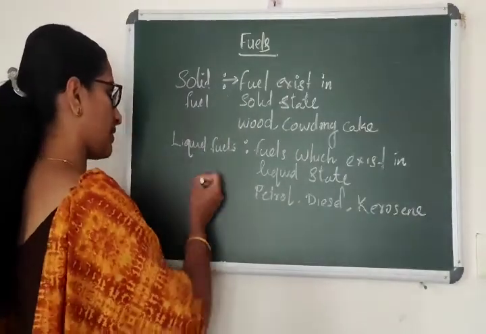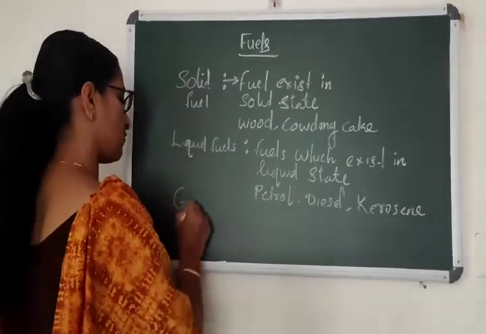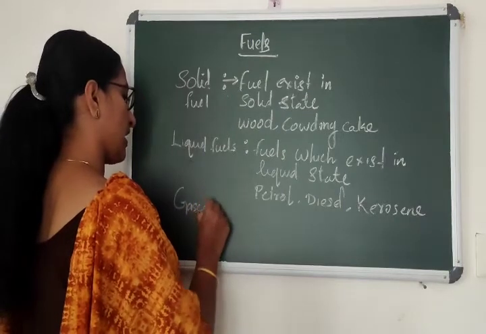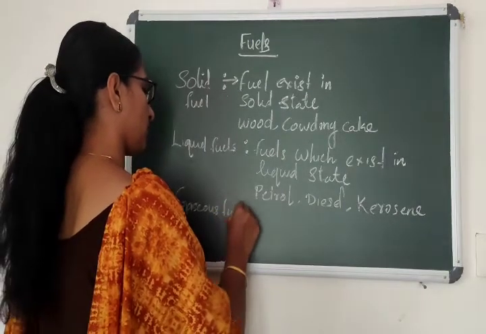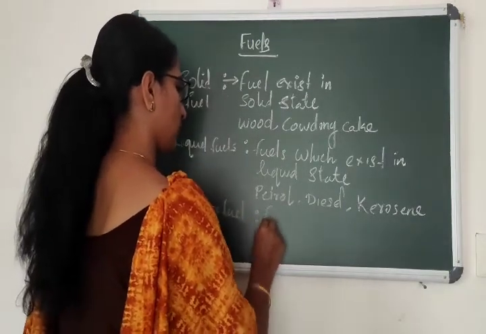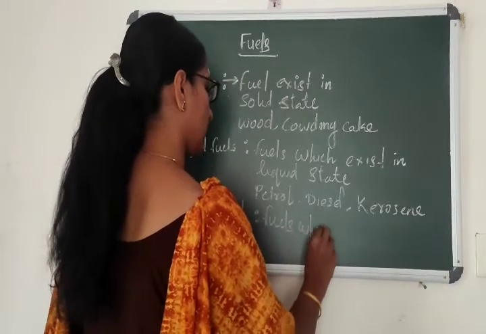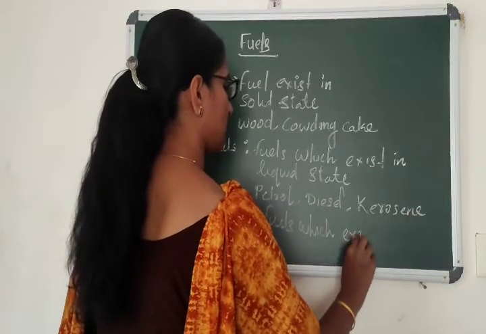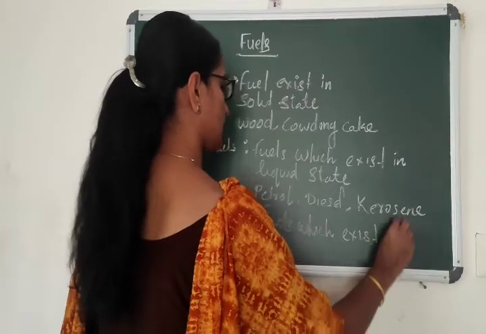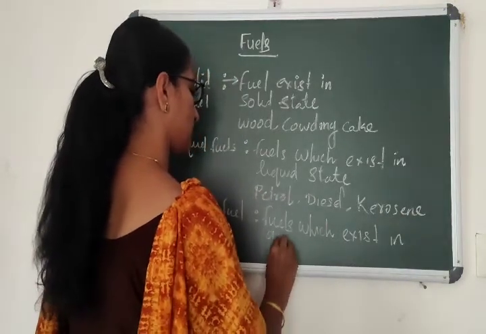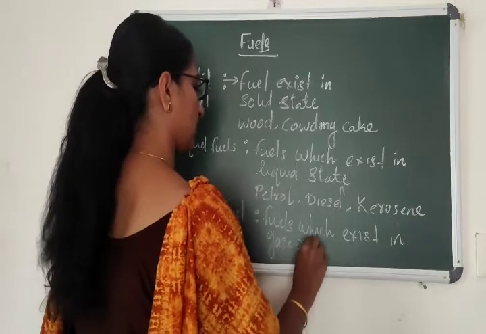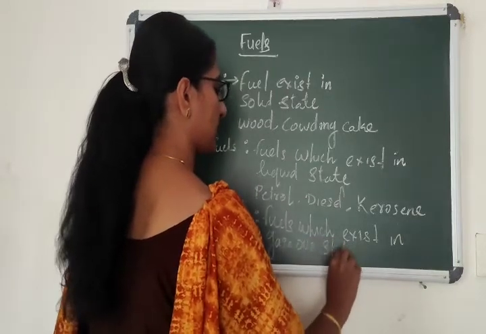So coming to the last, it is gaseous fuel. Gaseous fuels are the fuels which exist in gaseous state. What are the examples?